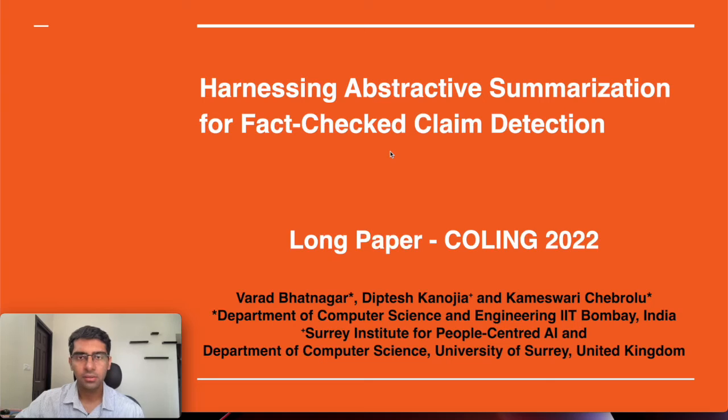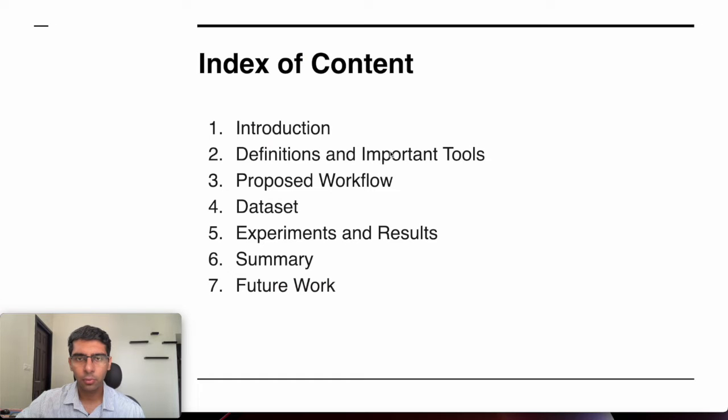Everyone, my name is Varat Bhatnagar and today I'll be presenting our paper titled Harnessing Abstractive Summarization for Fact Check Claim Detection, which has been accepted as a long paper at COLING 2022. I'll be using the following points to go over our work.